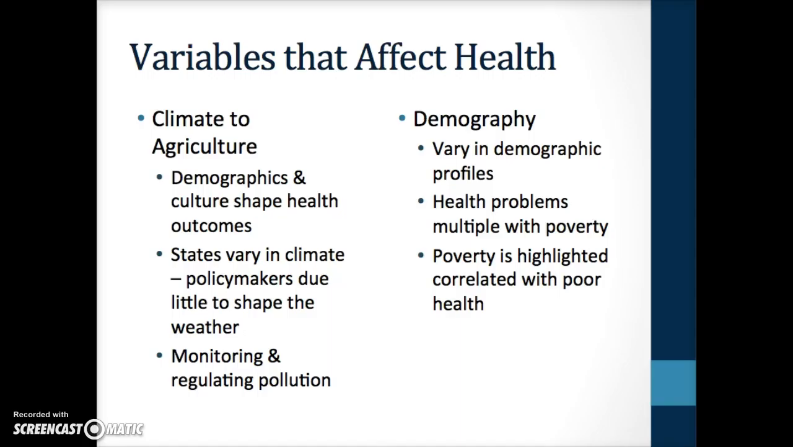Next, you have demography. States vary in their demographic profiles. The poorest states include Louisiana, West Virginia, New Mexico, and Mississippi. Health problems multiply with poverty. At the other end of the spectrum are New Hampshire, Maryland, New Jersey, and Connecticut. Poverty is highly correlated with poor health. The issues are even more complicated and pressing in the case of childhood poverty, which is 3 times as high in the poor states as it is in the rich ones.